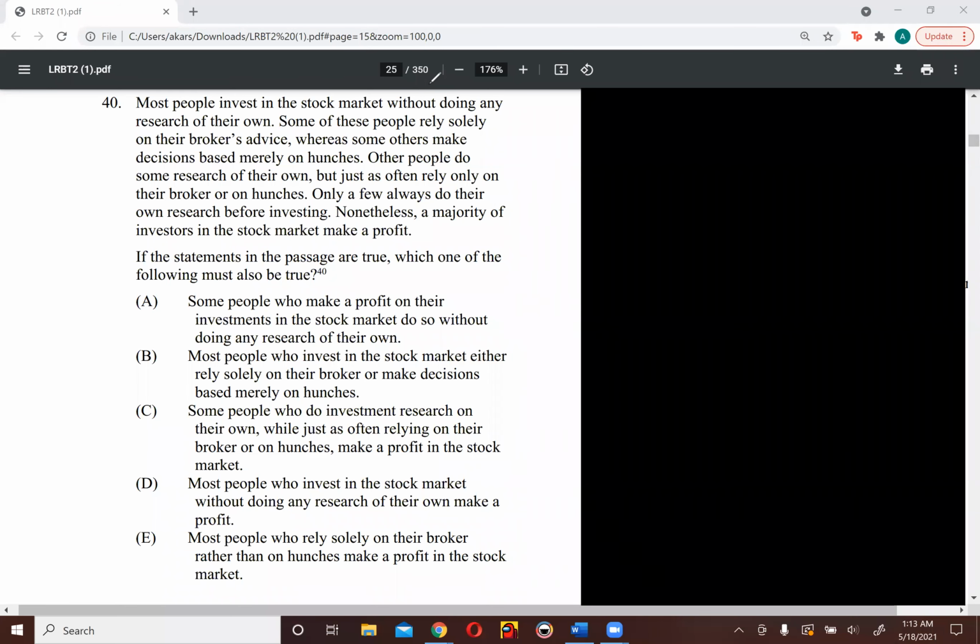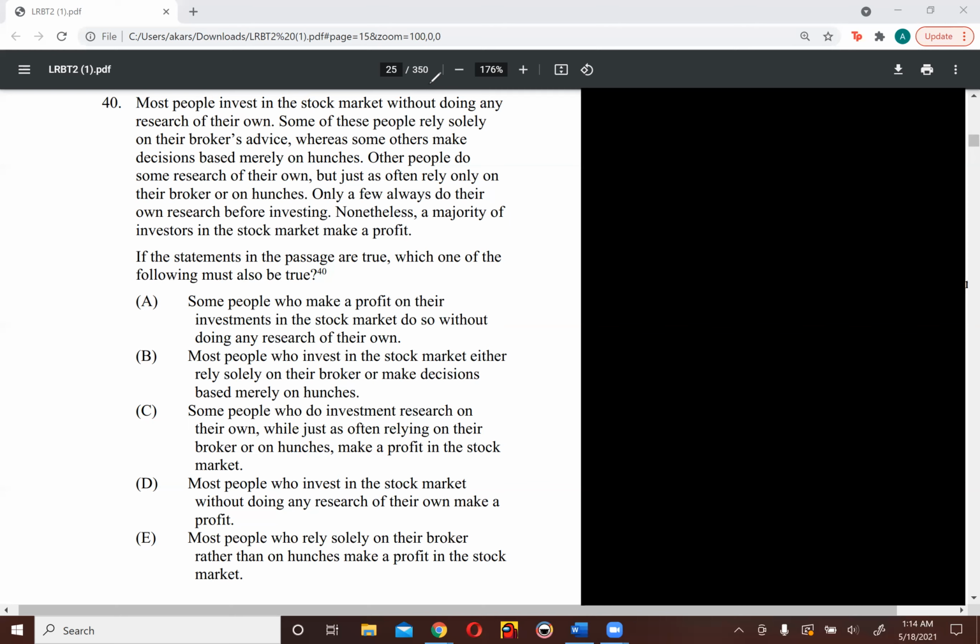40. Most people invest in the stock market without doing any research of their own. Some of these people rely solely on their broker's advice, whereas some others make decisions based merely on hunches. Other people do some research on their own, but just as often rely on their broker or on hunches. Only a few always do their own research before investing. Nonetheless, a majority of investors in the stock market make a profit.